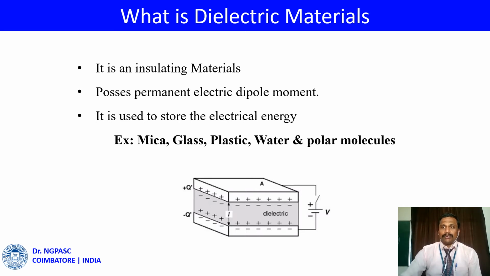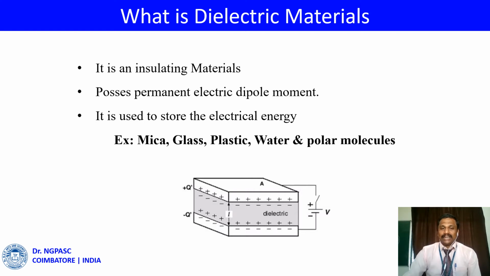When an electric field is applied, this dipole aligns to the field direction, causing a net dipole moment that affects the material property. This is what we are going to discuss about the dielectric material, and it is used to store electrical energy. Here I want to mention one thing. Even though we have the name insulator, why do we specifically call it dielectric material? Because all dielectric materials are called insulators, but not all insulators have the properties of a dielectric.